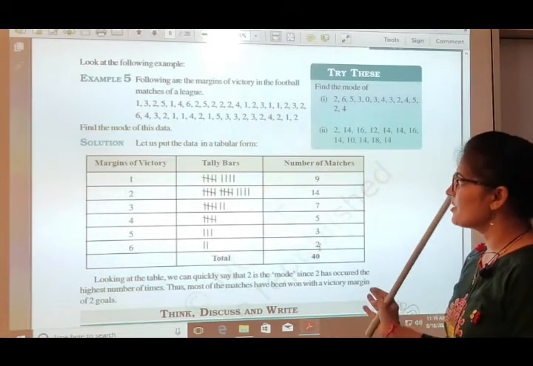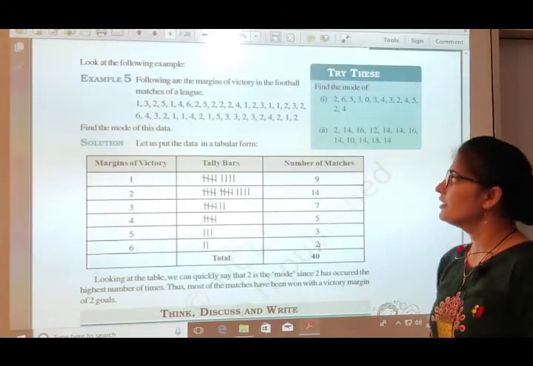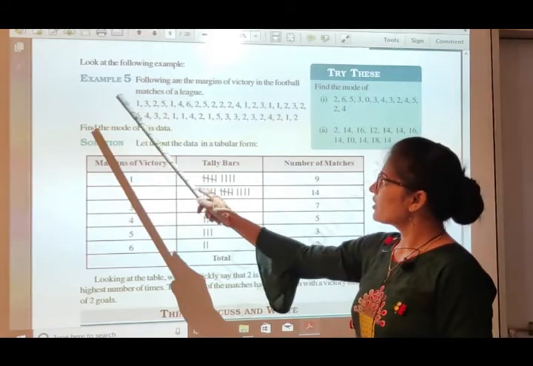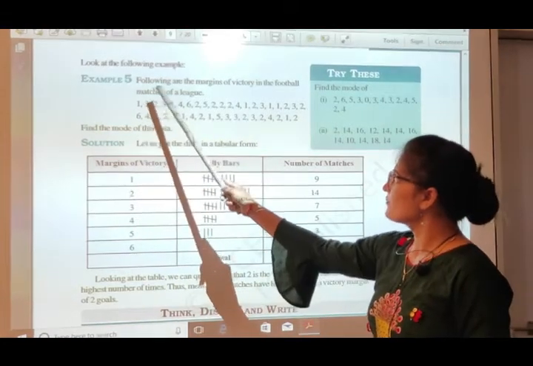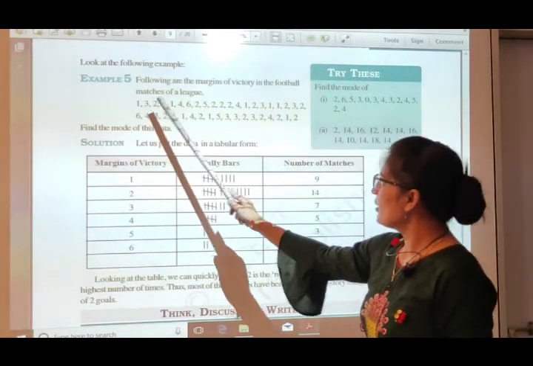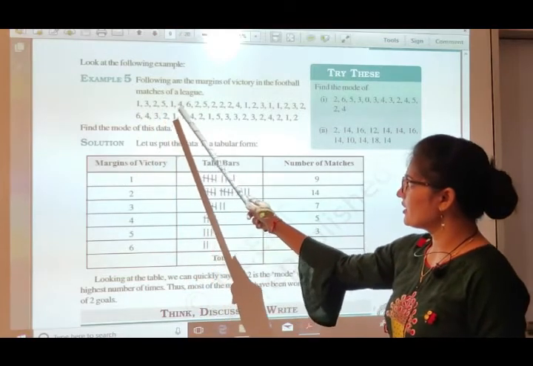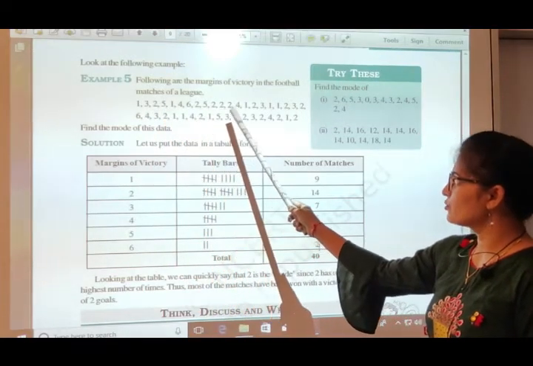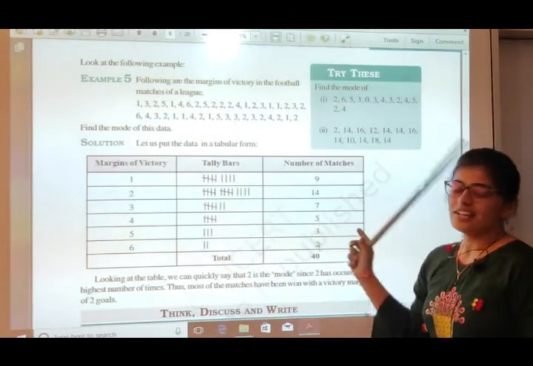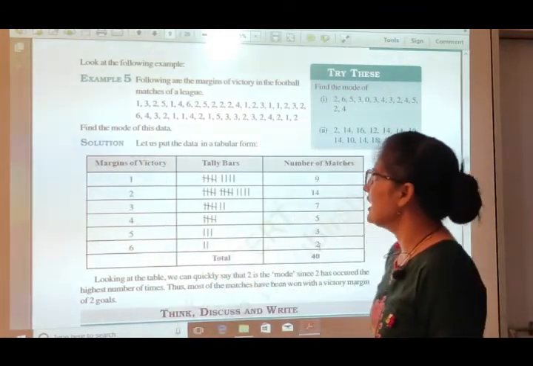Now let us see mode of large numbers. When a very large number of observations are given to you, what will you do to find the mode? So here an example is given in your textbook. Following are the margins of victory in the football matches of a league: 1, 3, 2, 5, 1, 4, 6, 2, 5, 2, 2, and all these are large observations. You have to find the mode of this data.